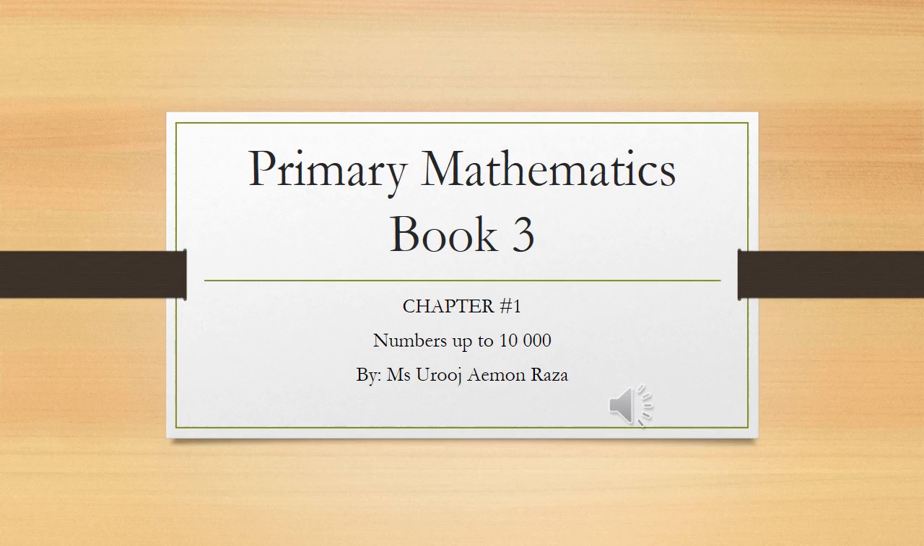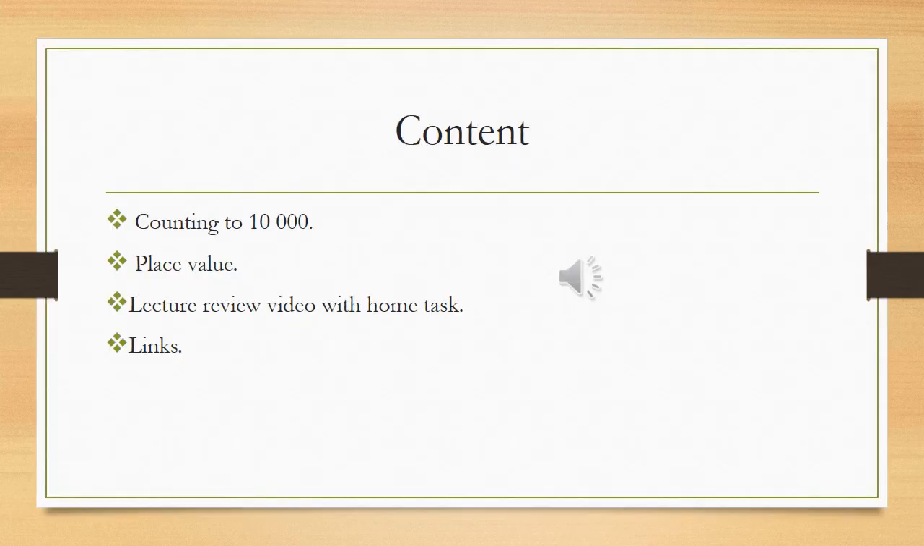Today we are starting our chapter, chapter number 1, numbers up to 10,000, from our book Primary Mathematics book 3. So class, the topic we are covering in this lecture is counting to 10,000 and place value.